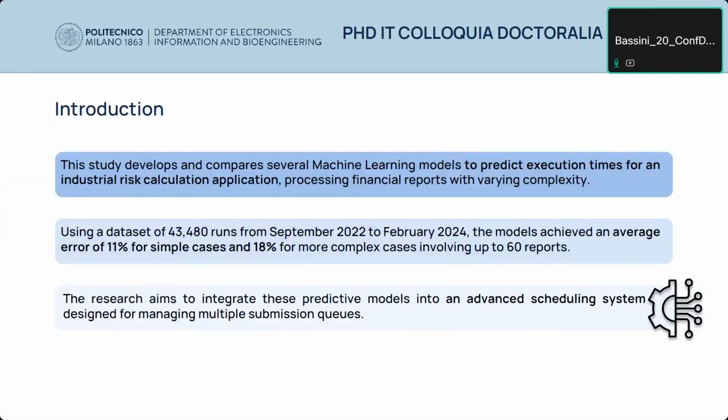The goal of my PhD is to optimize an application, in particular starting from a machine learning model that predicts the execution time, the duration of the run. We will start from that to optimize the application, to reorganize jobs, and to perform dynamic resource allocation.